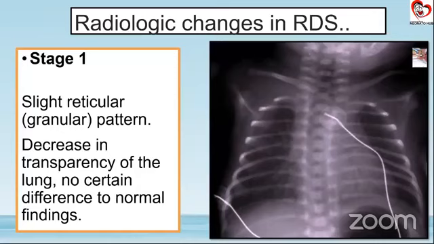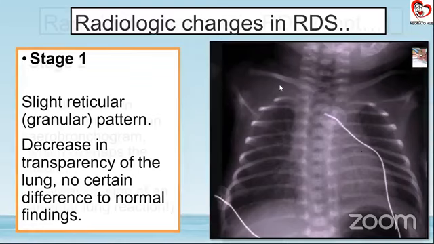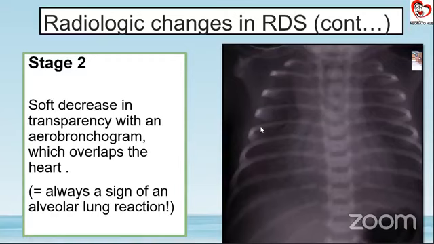As I said, still our clinical acumen could tell us that this is other. But yes, if you can see it very clearly, you can see a few lines coming over the heart shadow as well. Now, these are not very prominent because in stage 1 RDS is developing. If you can see the stage 2, again the granular pattern is exaggerated here.